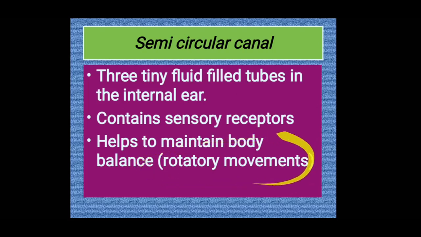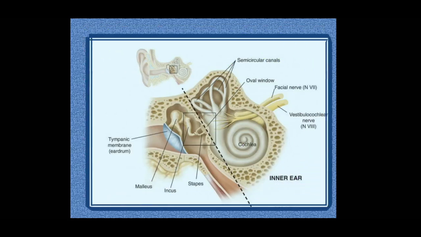When our body turns round and round, the semicircular canals suddenly get excited and help us to balance the body. So this is the figure showing the internal ear. Here you can see the semicircular canal, then a swollen region called the vestibule, then the last part, that is the cochlea.